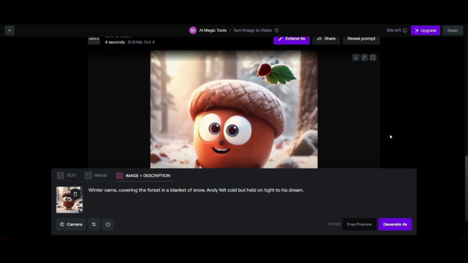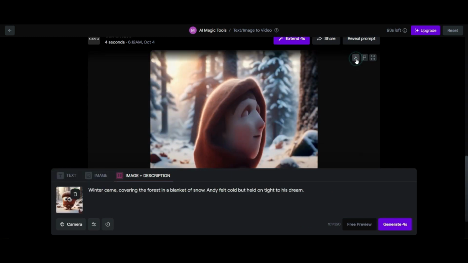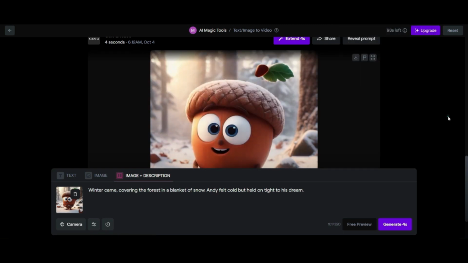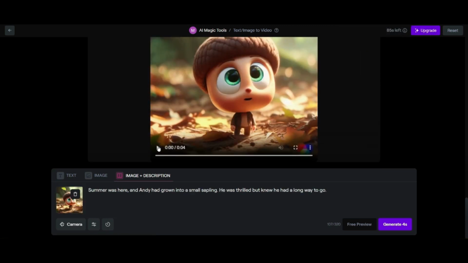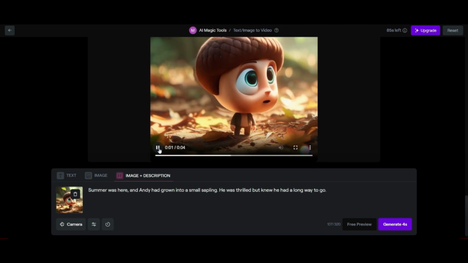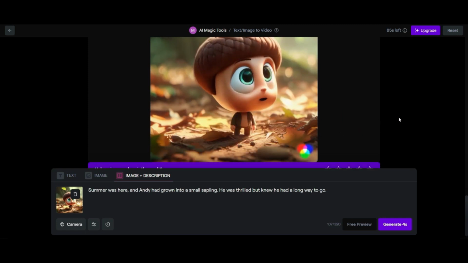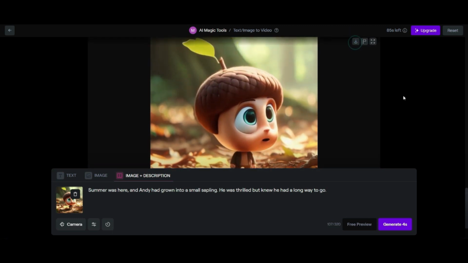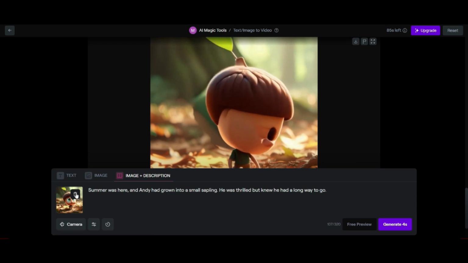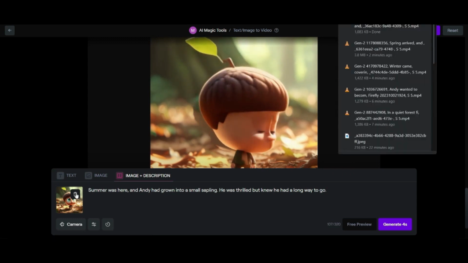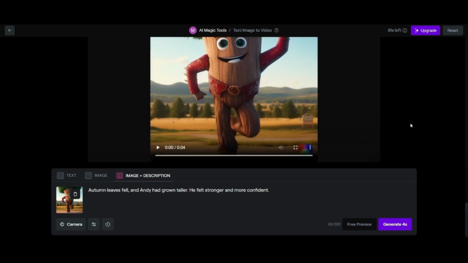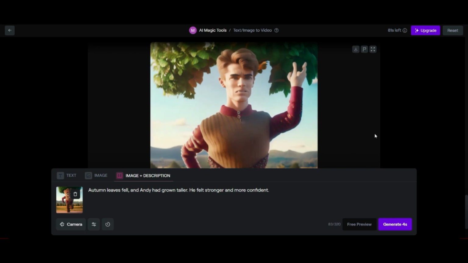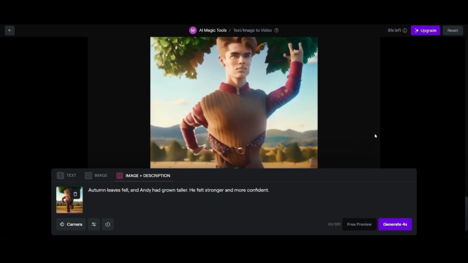Okay, and then just to show you some of the other stuff it did, it turned Andy the acorn into like some kind of robed wizard, which was a little creepy. And at some point, one of my other images actually showed Andy the acorn's eye falling on the floor, which was really, really strange. And it made me feel somewhat uncomfortable, but don't worry, this animation, we're gonna cut that one out. So anyway, overall, it produced everything we wanted, even a prince out of an oak tree at this point over here. Quite interesting. So you're really going to have to play around and be patient.